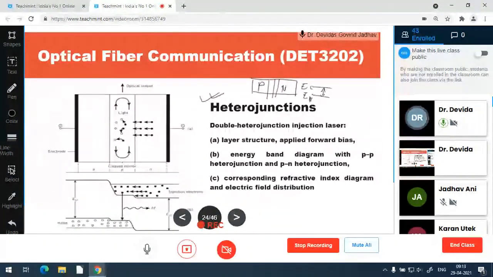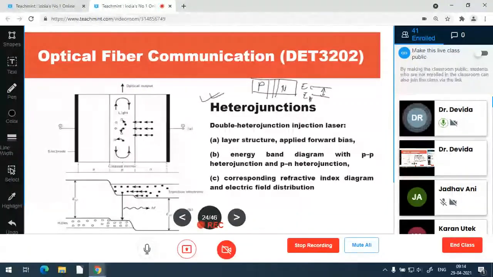But if the P side band gap energy is different from the N side band gap energy, meaning the material on the P side is different from the material on the N side, then the junction formed is called a heterojunction.